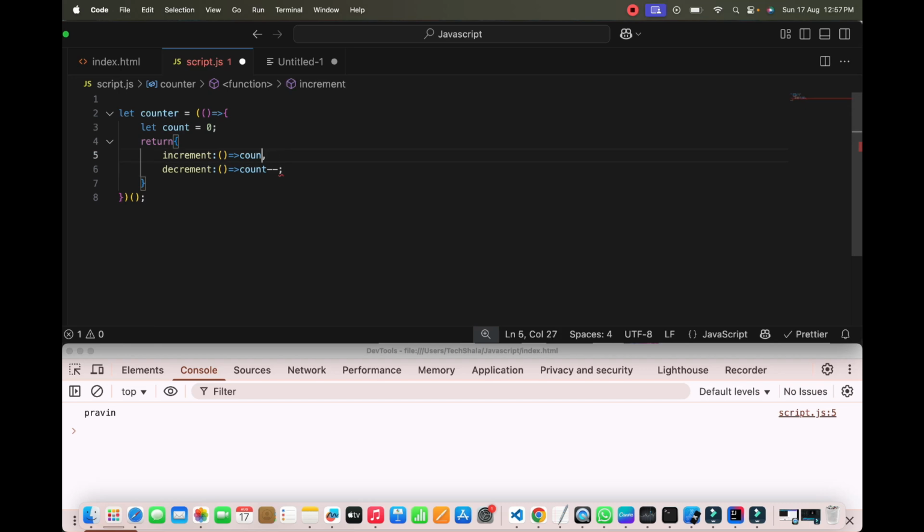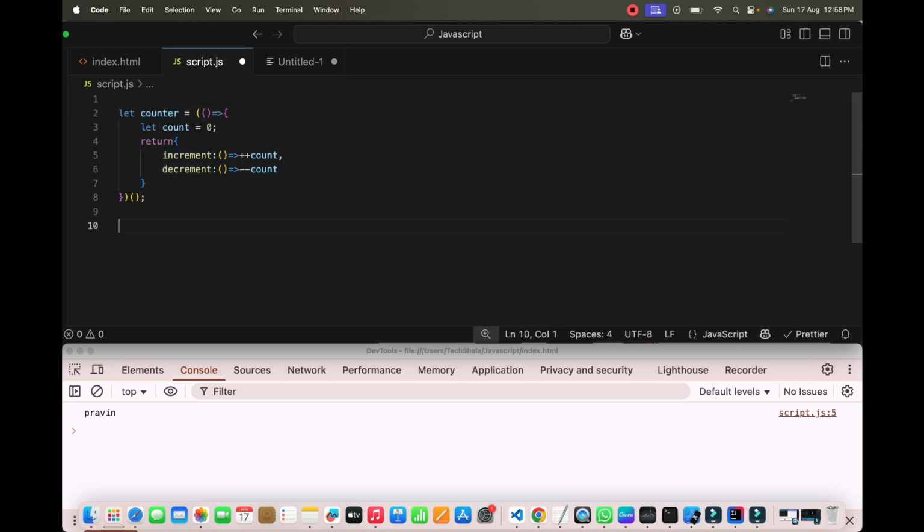I will use a pre-operator here. I will decrement with the pre-operator as well. Now suppose this is ready. Now I want to test this thing, right? What I can do, this counter is exposed as an IIFE, it is returning some value. So counter is returning the increment and decrement functions.